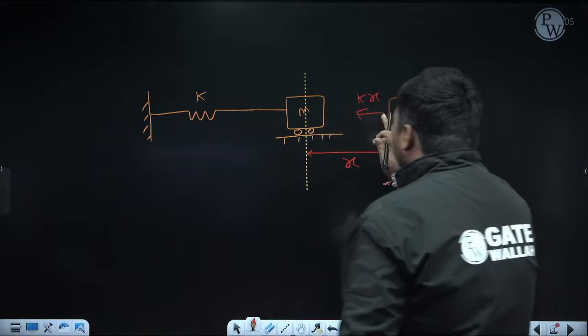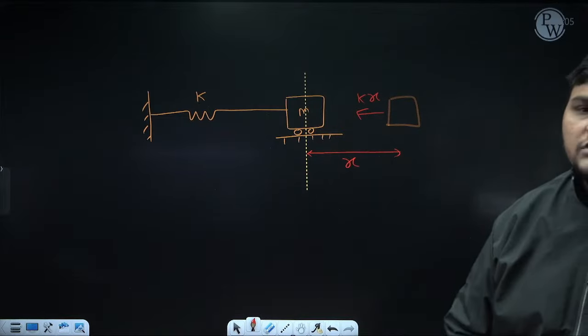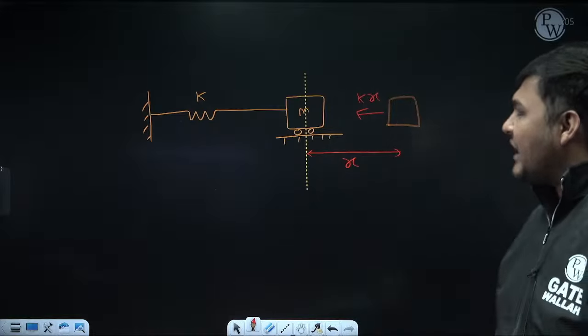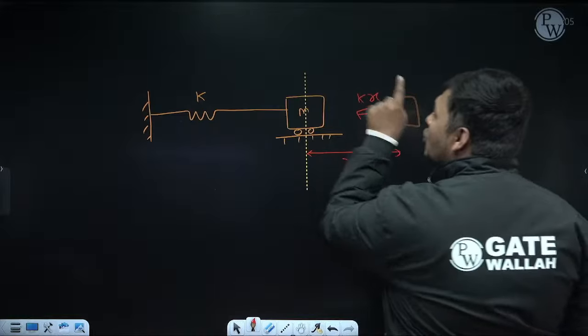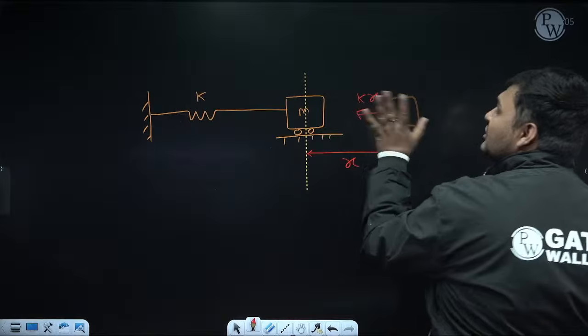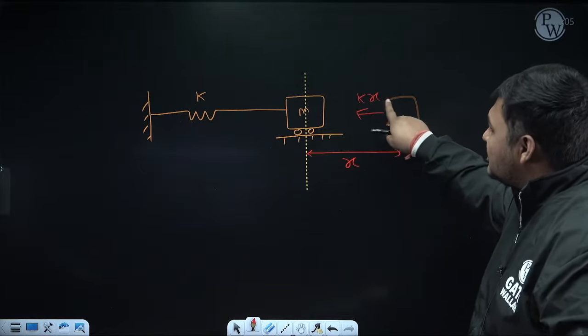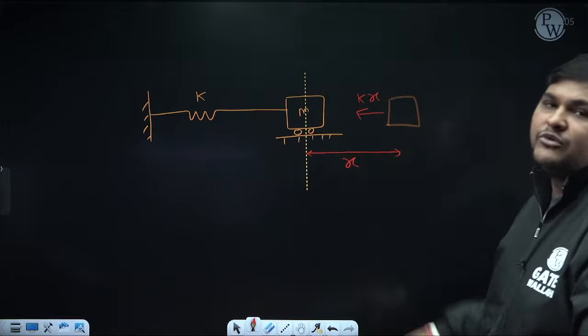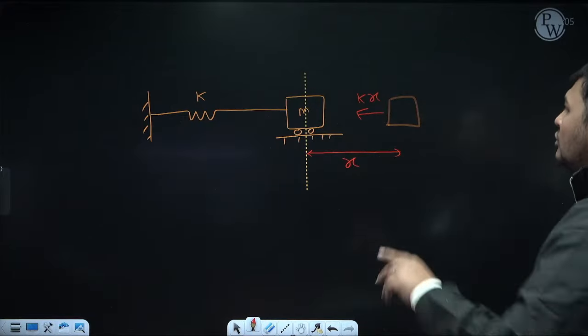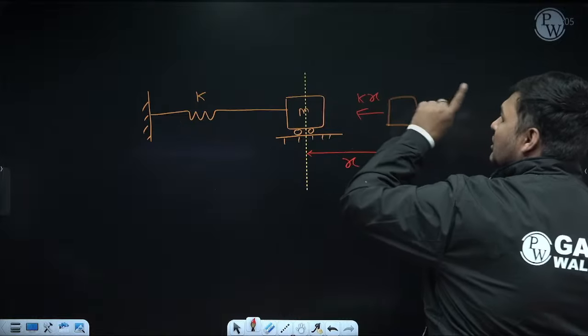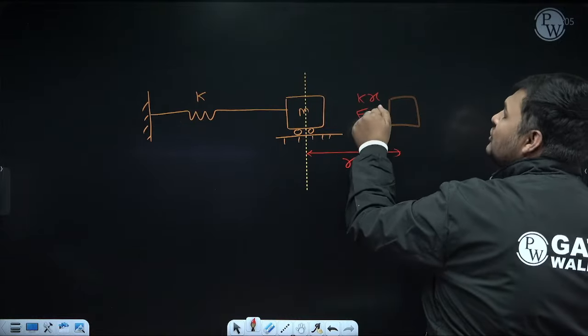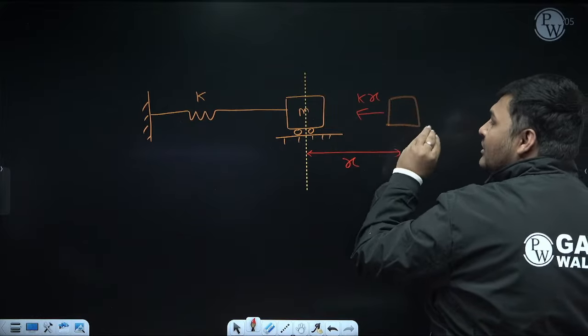So this force is known as restoring force. The force which is trying to bring this body towards its mean position is known as restoring force. Here restoration is occurring due to stiffness, because due to this spring force, it will try to come back to its mean position. So due to the presence of this restoring force, because whatever disturbing force I applied here, I have now removed that force.